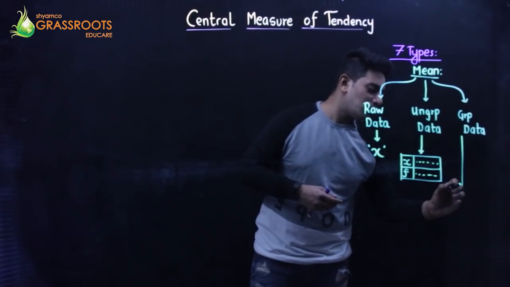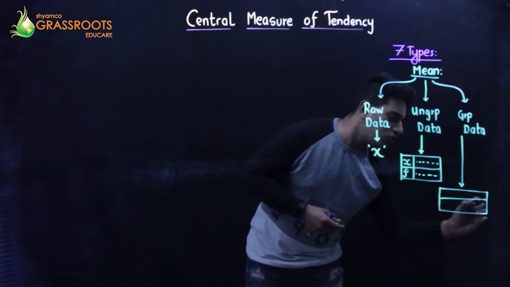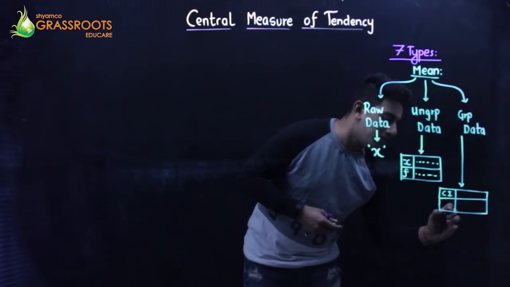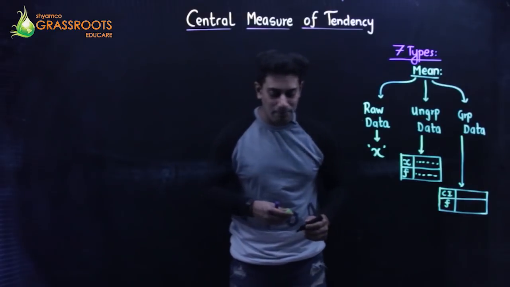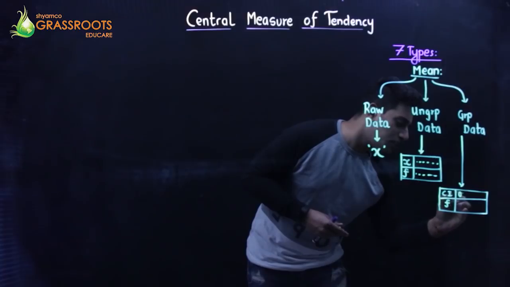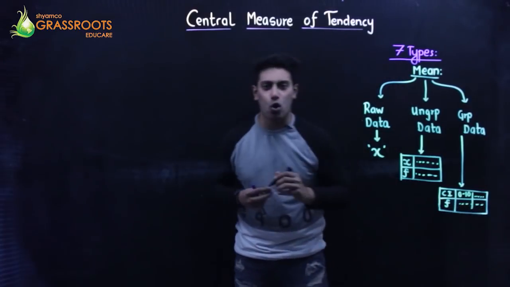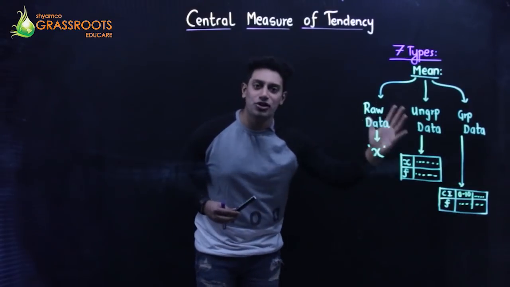And for grouped data, students, again a table will be given in which a class interval will be mentioned and a frequency will be mentioned. So if I take an example, class interval 0 to 10, 10 to 20, 20 to 30 and so on. There will be a range which will be mentioned or given to you.